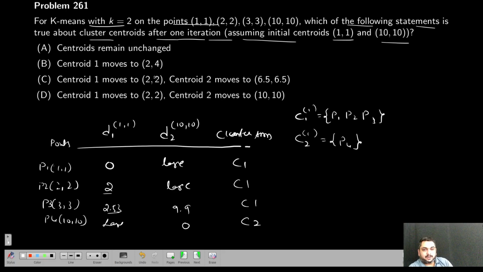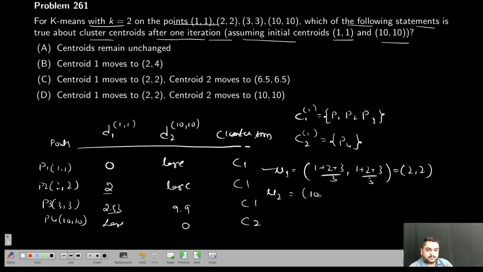Now we calculate the centroids after the first iteration, because they are asking for that. What is centroid 1 now? For P1, P2, P3, the new centroid 1 is 1 plus 2 plus 3 by 3, that is the average, and 1 plus 2 plus 3 by 3. That is 6 by 3, that is (2, 2). This is the new centroid. For mu2, there is only 1 point, so that is again (10, 10).